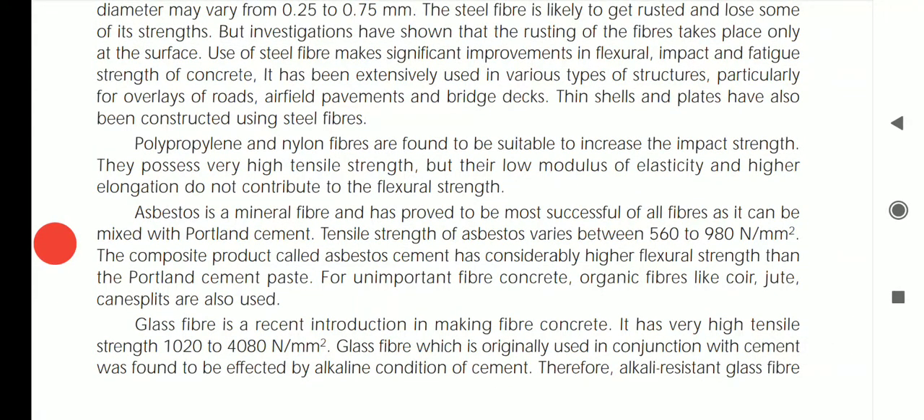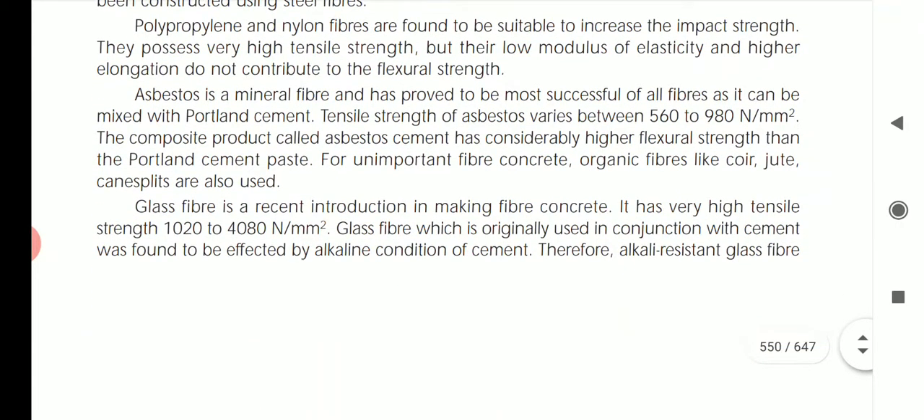Polypropylene and nylon fibers, the next fiber. After the steel fiber, the next fibers, polypropylene and nylon, are found to be suitable to increase the impact strength. The impact strength is to check the toughness of a concrete. If a sudden load is applied, what is the impact, that should be studied. So for that, polypropylene and nylon fibers are introduced.